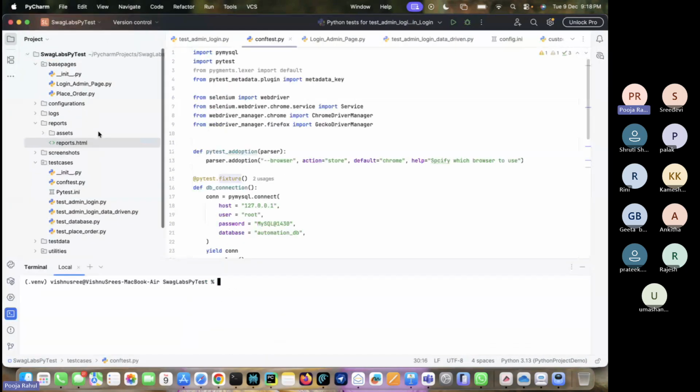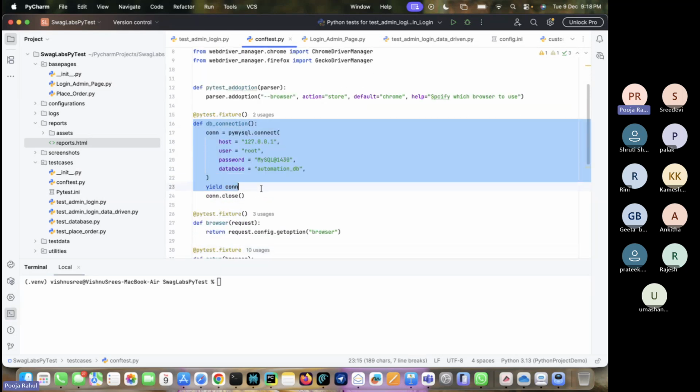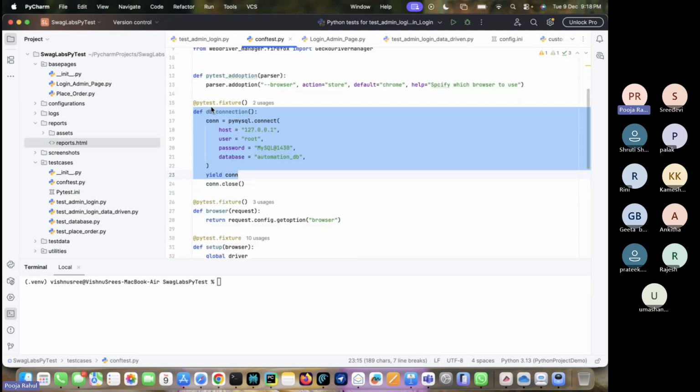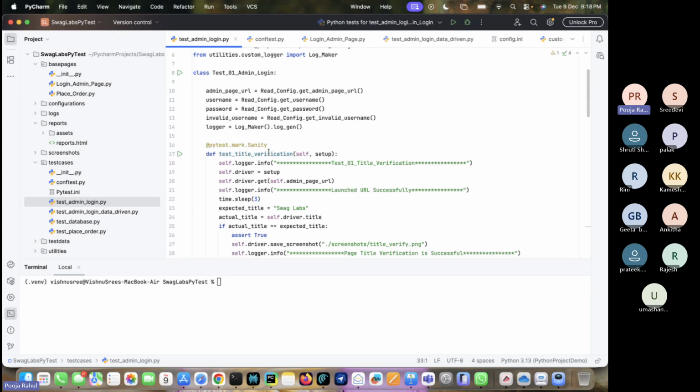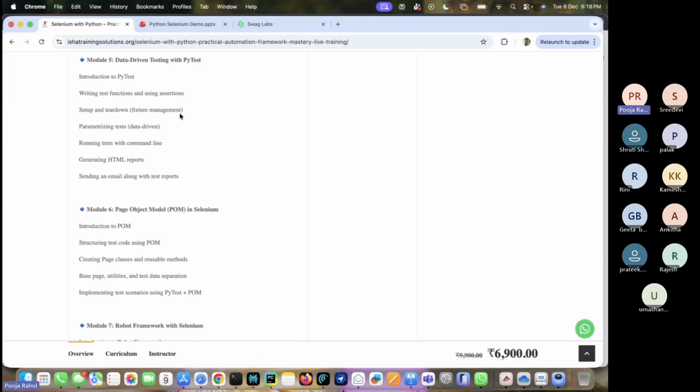Yeah, this is a framework. Here, as I mentioned, database testing, you can see that. Also, you can see this test case. At some point, I'll execute this test case also. I'll show how this framework will execute as well.